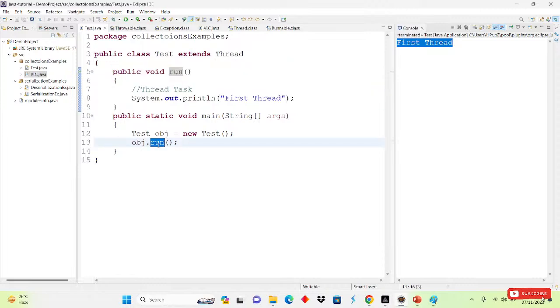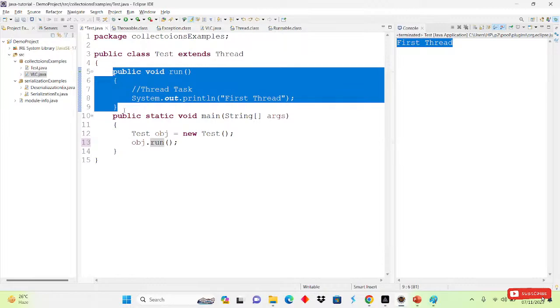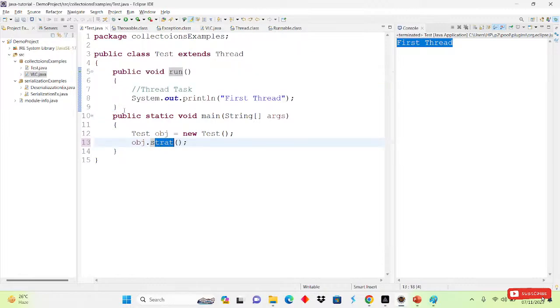But if you call that run method with the help of start, it will be considered a thread now. If you call with run, it is considered a normal method, and if you call with start, it is considered a thread.